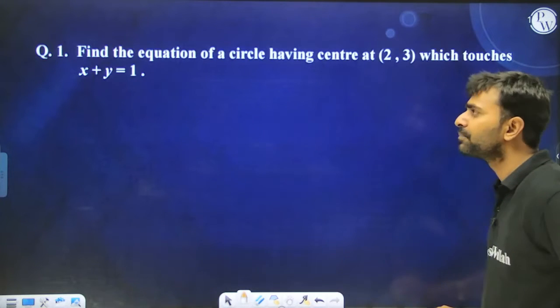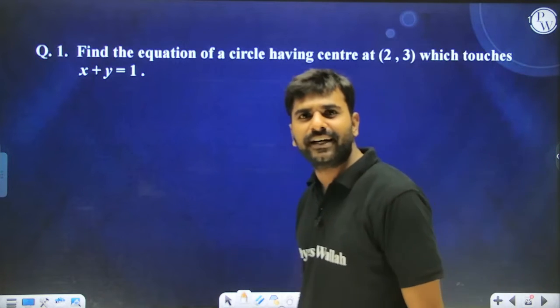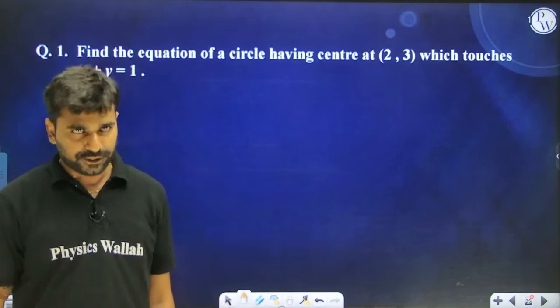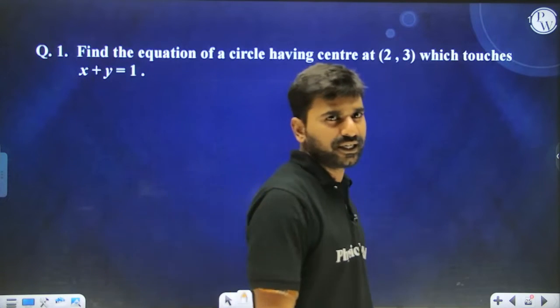Alright, talking about this: find the equation of the circle having center at this and which touches this particular line. Though this question should not come over here, but still it has come.